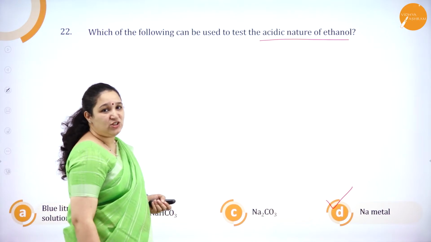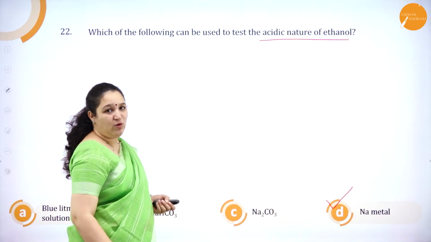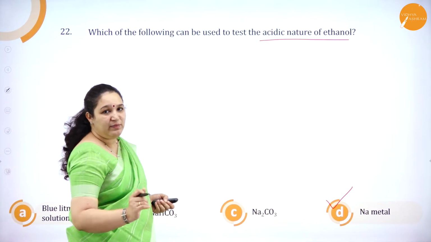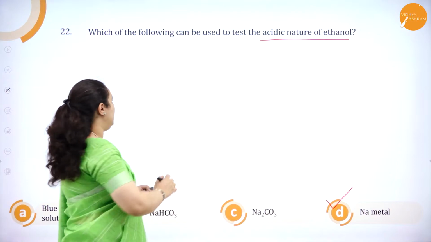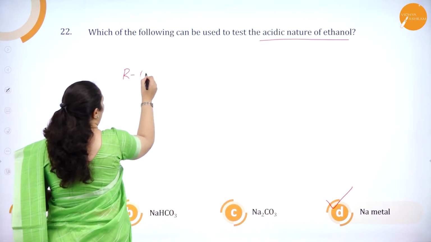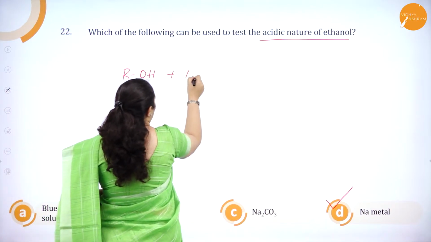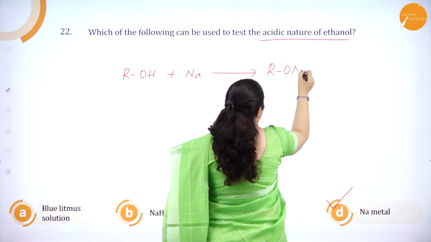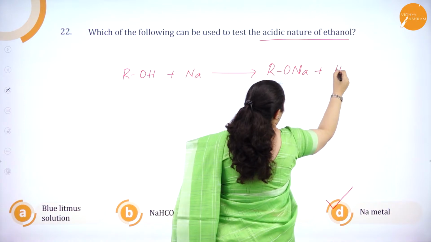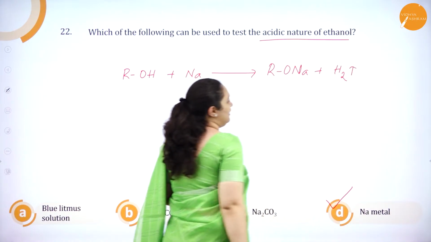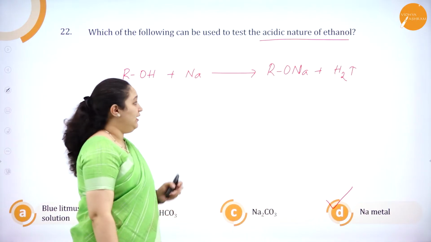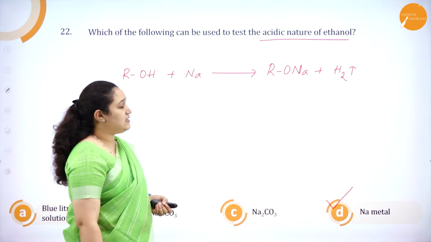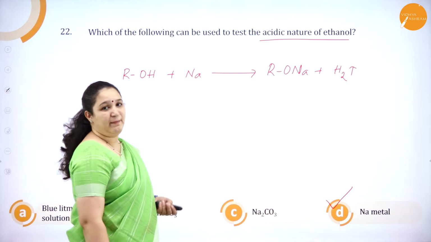What is the reaction? You have already studied. ROH with Na will form RONa, liberating hydrogen gas. That is, alcohol with sodium metal will form sodium alkoxide, and hydrogen gas will be liberated. Correct? I have not balanced the equation, it's not necessary. So I can test the acidic nature with sodium metal.